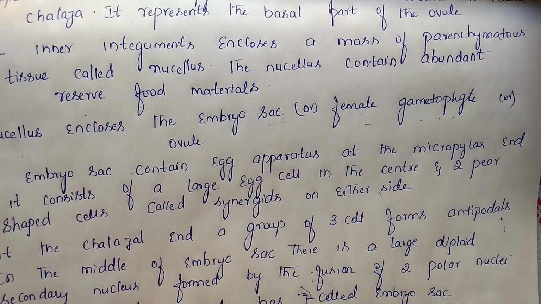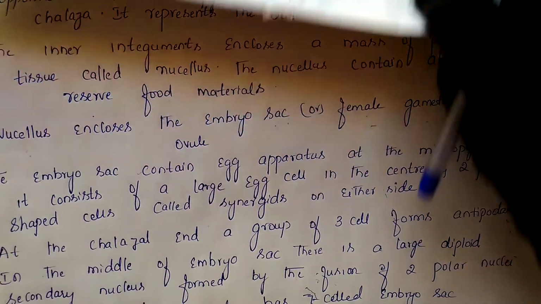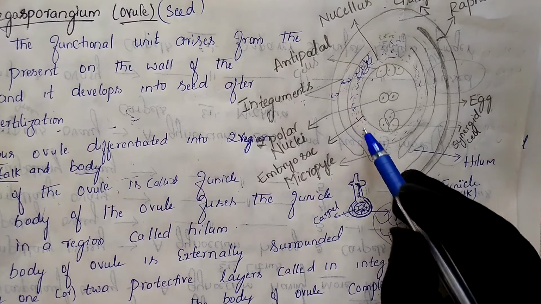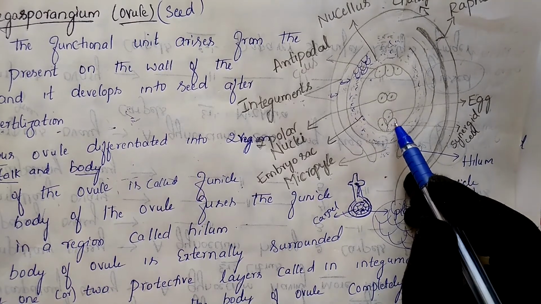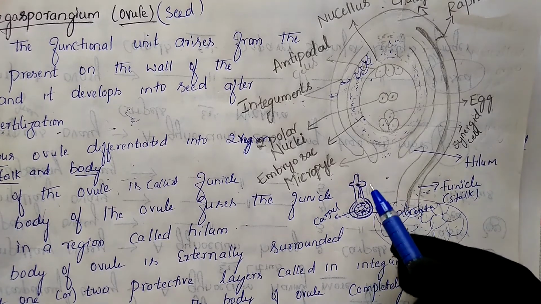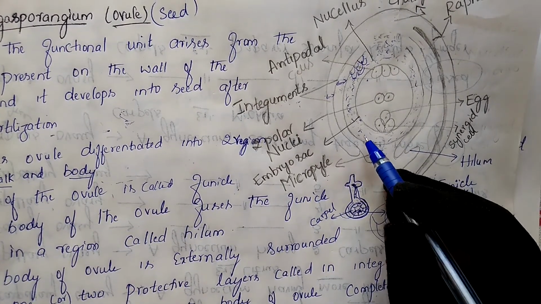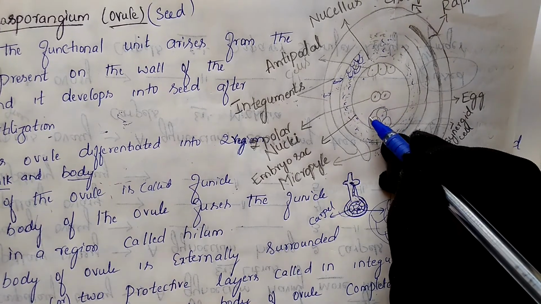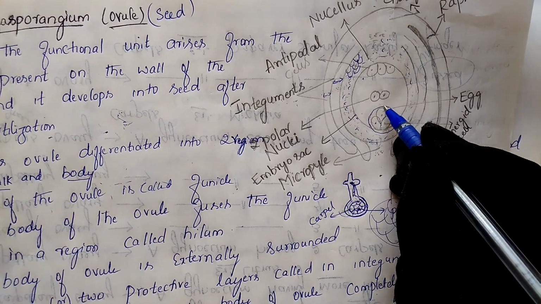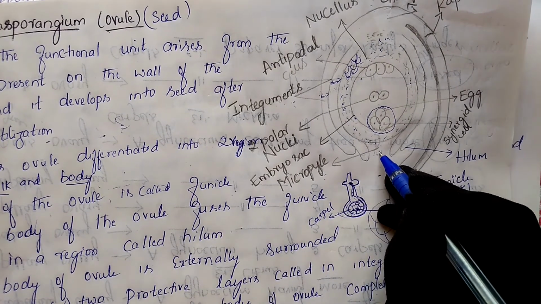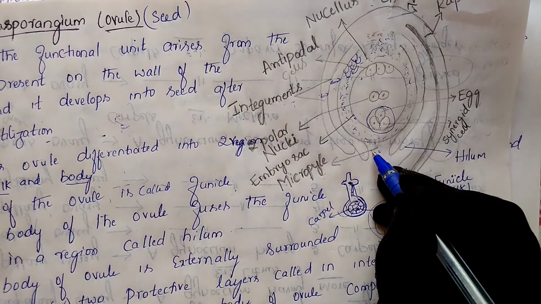See here, this is the structure. Inside the nucellus it contains the egg, and inside this it contains the egg apparatus. Which are the egg apparatus? This one we are calling the egg apparatus. Where will it be present? The egg apparatus is present at this micropylar region.